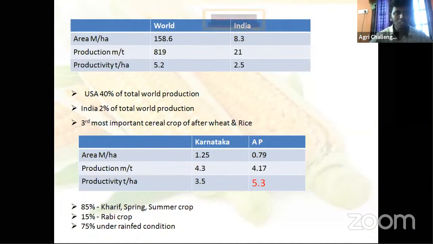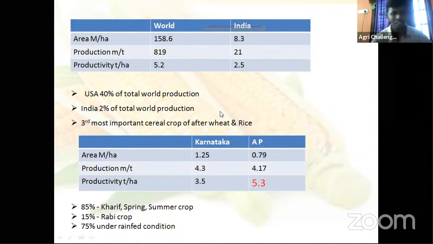India produces 2% of total world production. Total world is 819 million tons, of which almost 350 plus is produced in America. India's 21 is 2% of this 819.